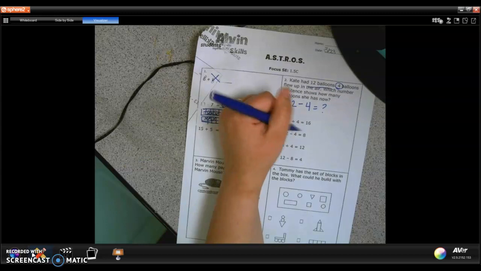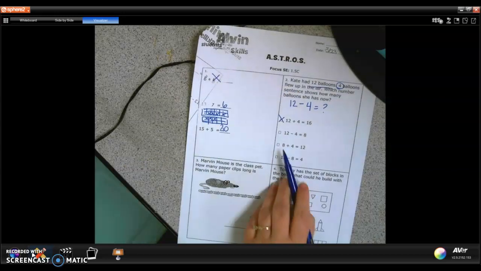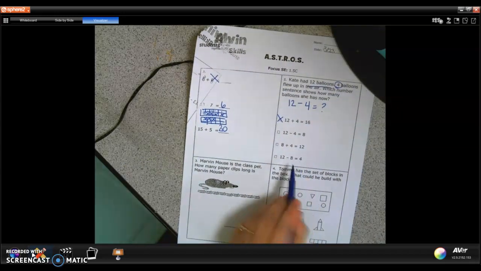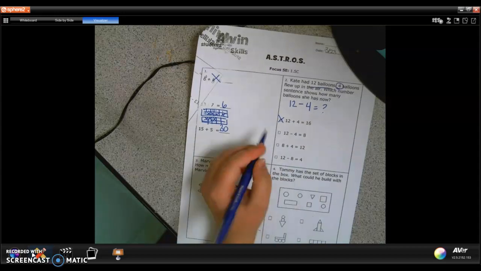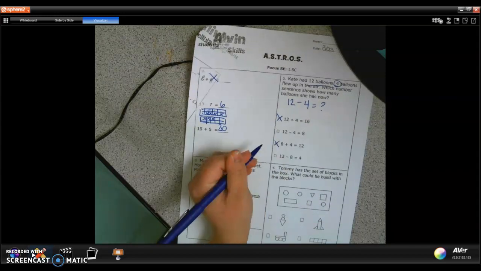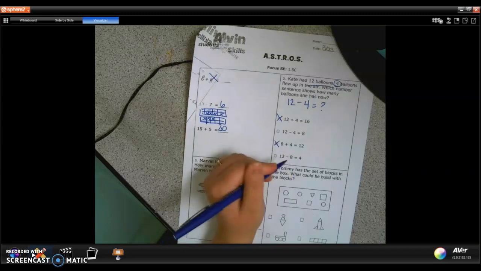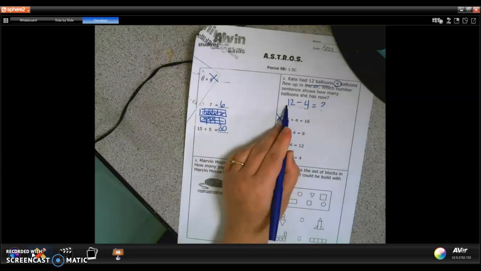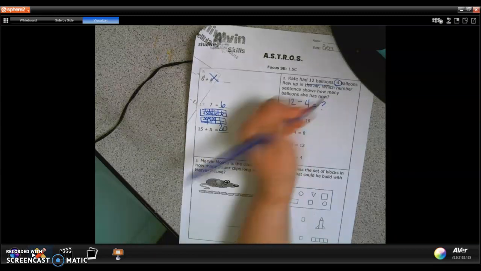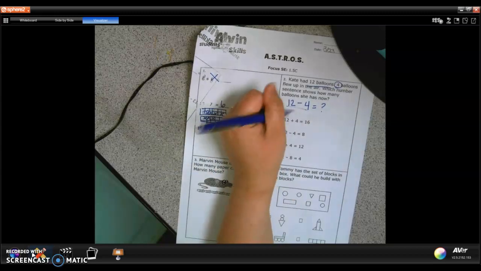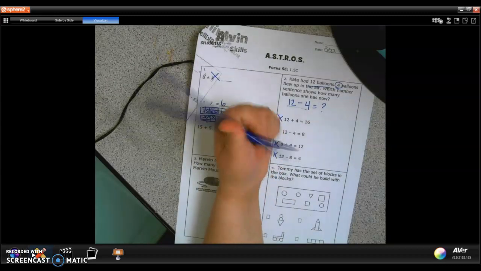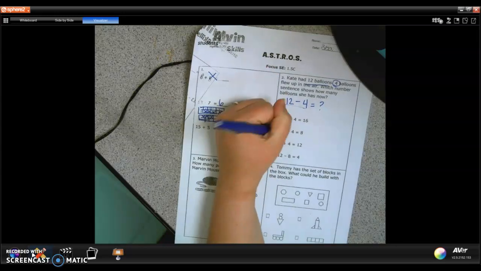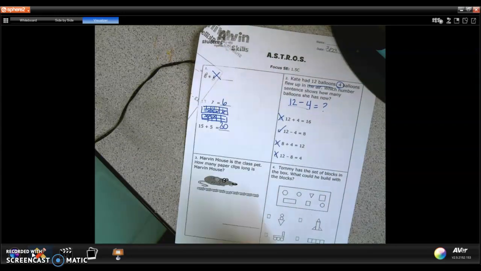12 minus 4 equals 8. That is a possibility. I need to still solve my problem. 8 plus 4 equals 12. Again, that's not what we're solving. And 12 minus 8 equals 4. So my number sentence right here is 12 minus 4. So that's not what we're doing. Now I do want to make sure that I am being correct. So I can go 8, 9, 10, 11, 12, and that's 4 more. So this was the right answer.